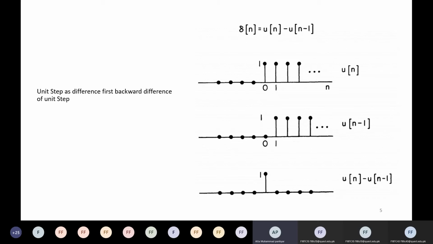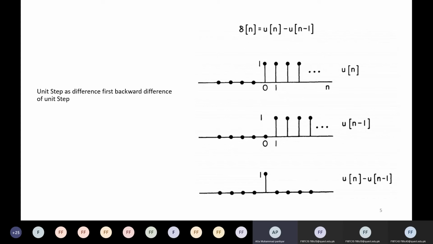Which transformation is done here? Time reversal? No, it is only time shifting, right? Because we have n, there is no negative sign with n. It is only a shifted signal.